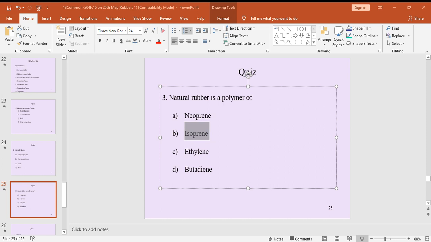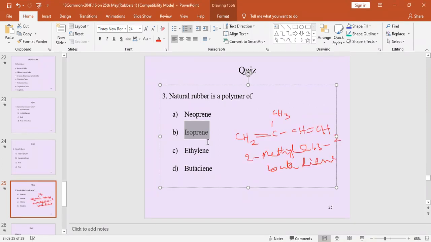Here I am writing 2-methyl-1,3-butadiene. Now we can see very clearly that this is the structure of isoprene: CH2=C(CH3)-CH=CH2. This is called 2-methyl-1,3-butadiene. So which is the correct answer? Isoprene is the correct answer. Right. Let us see the next question.